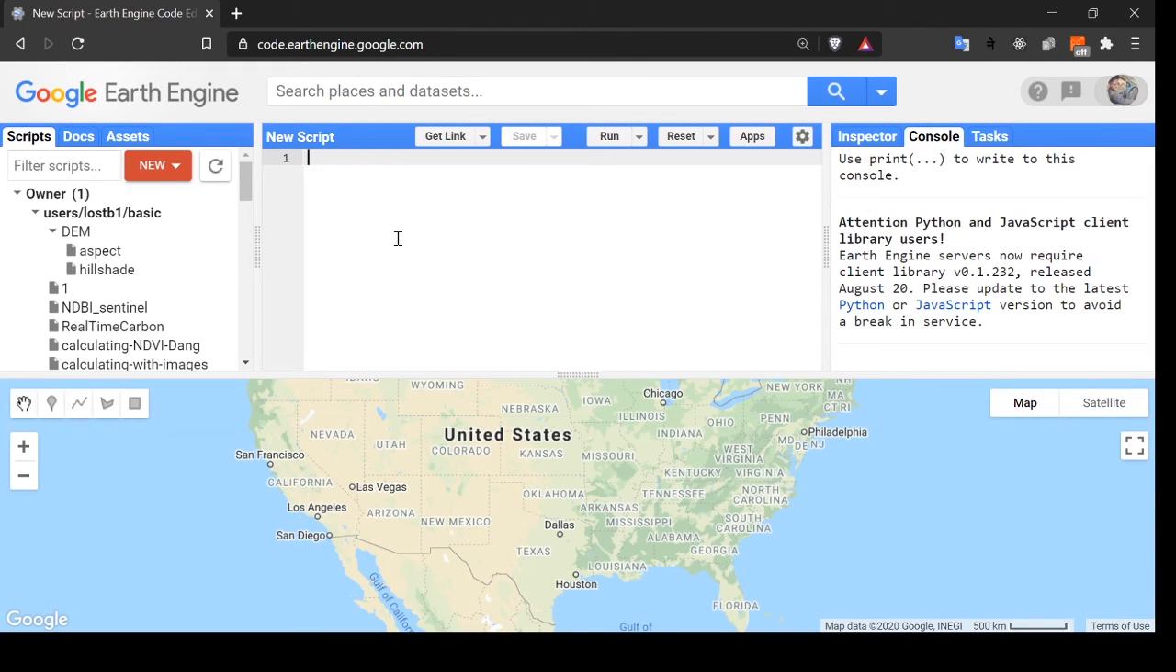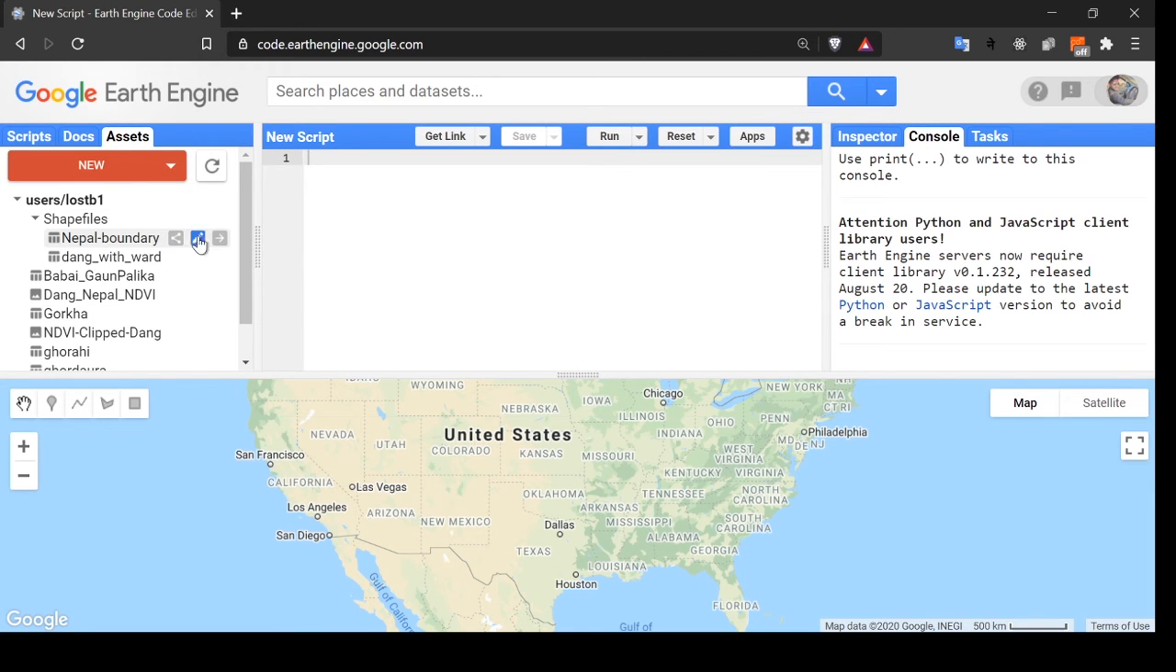The next thing we are going to learn is the select box. For this, I'm going to add three places so that we can select one of the places or shape files from the drop down box, and display it on the map. Let's do it. For this, I'm going to use the shape files that I've already uploaded.